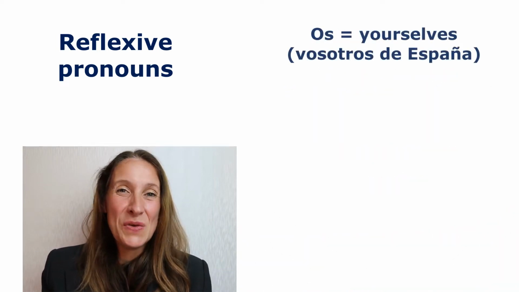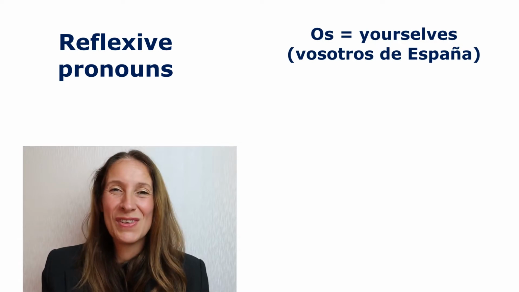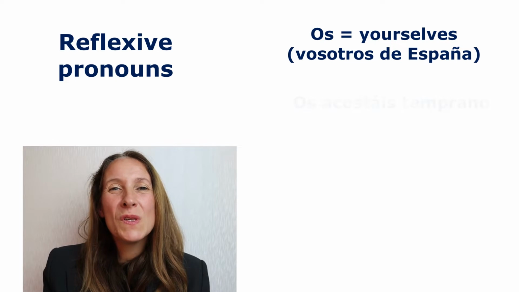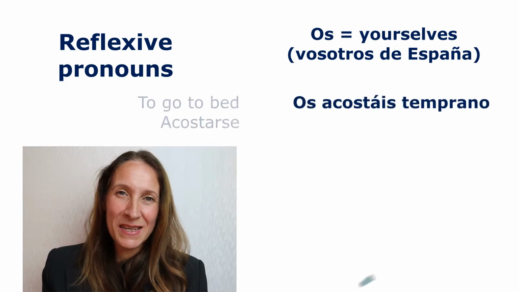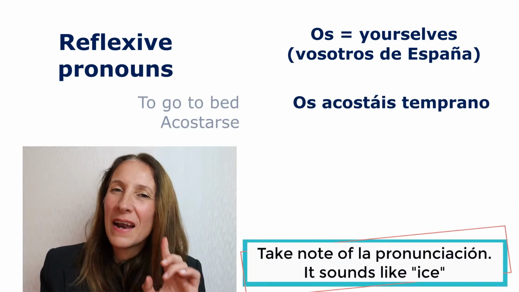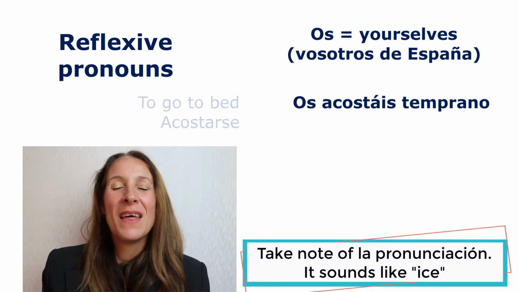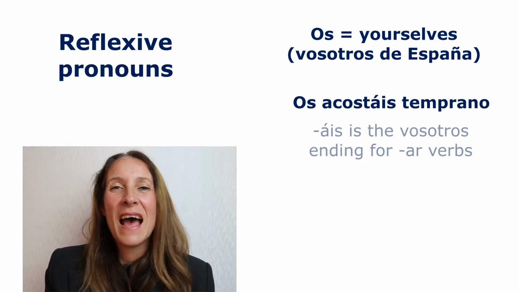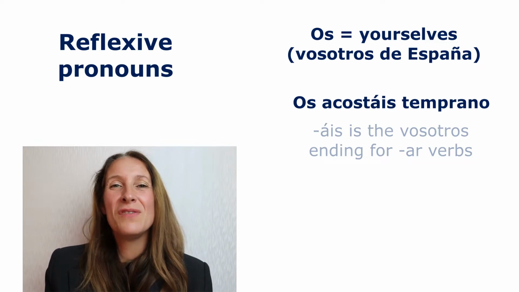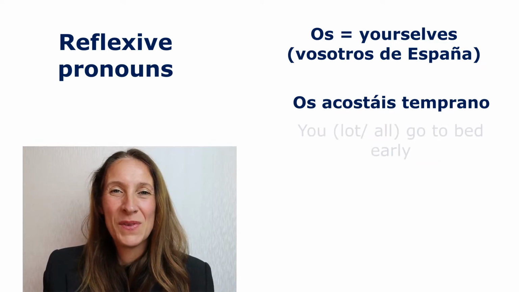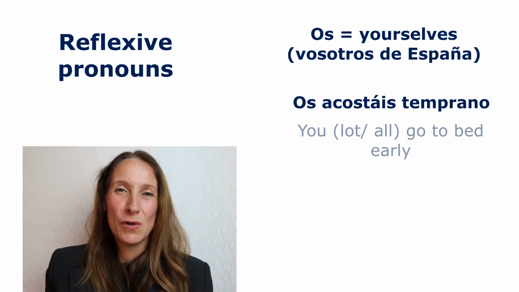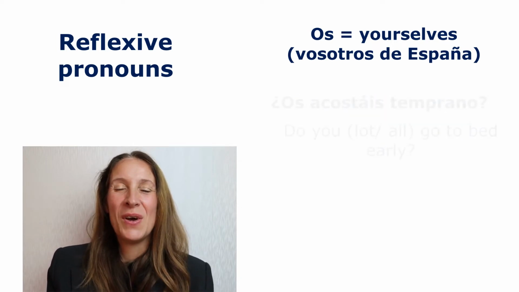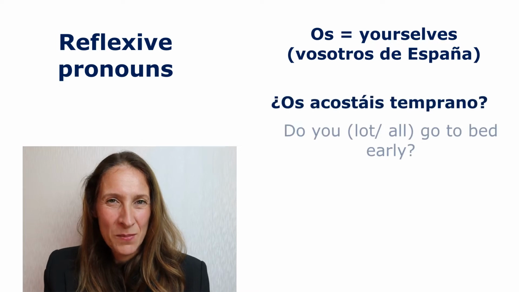Os is the you form for vosotros in España. You could say os acostáis temprano. You hear that ice sound? That means the vosotros ending is there. And this acostáis means you put yourselves to bed. So, os acostáis temprano. We could make it a question. ¿Os acostáis temprano?